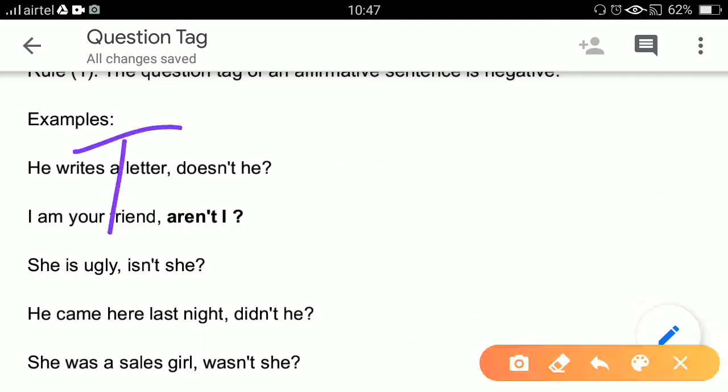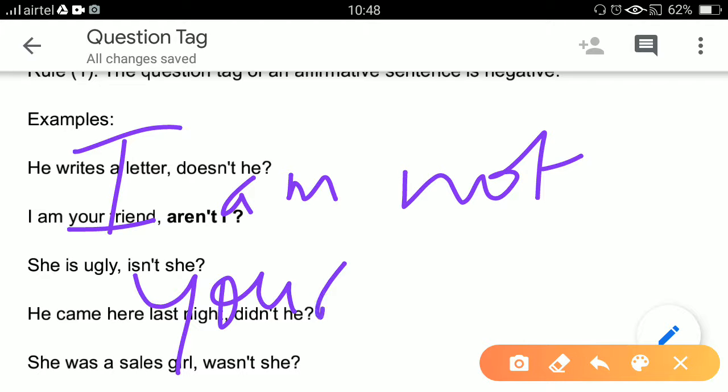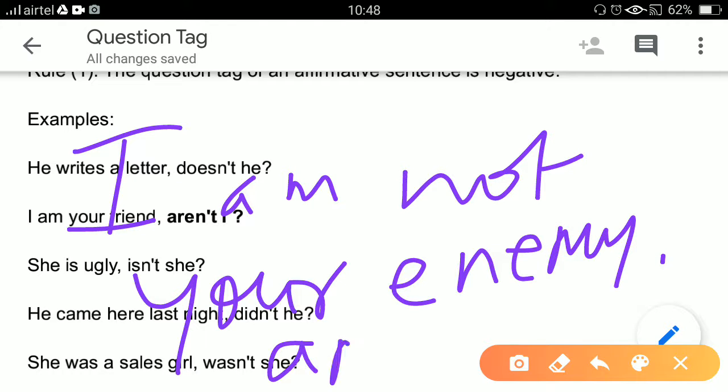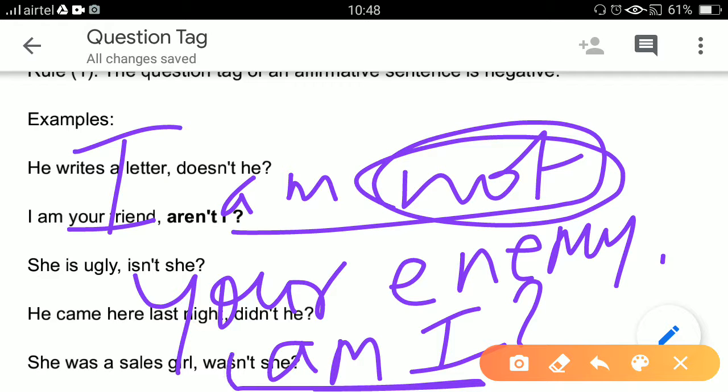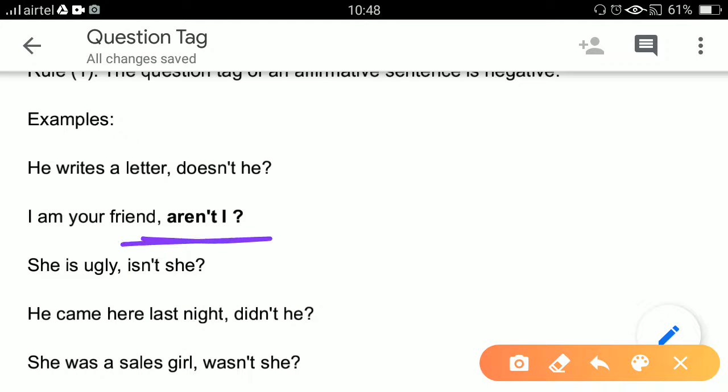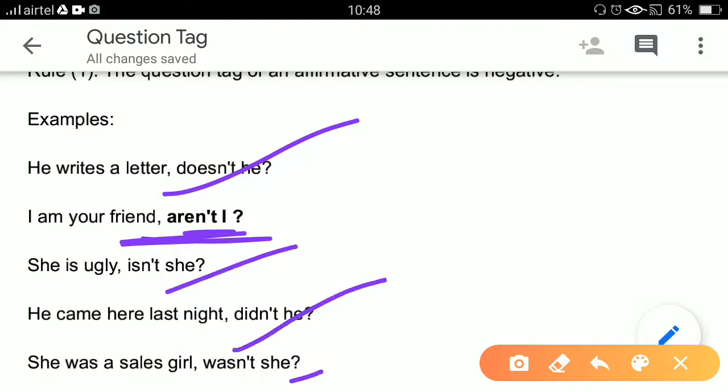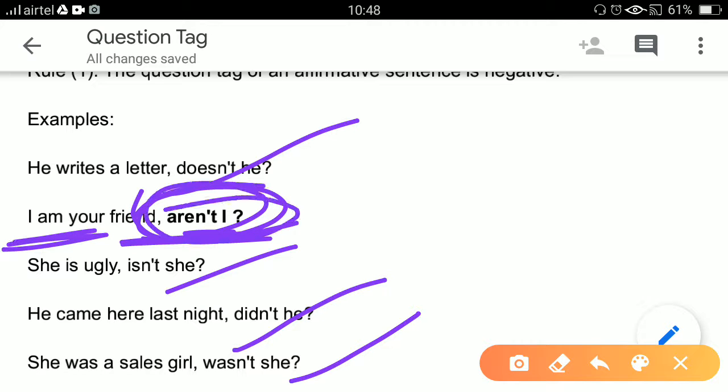But if you see I am not your enemy, then you are supposed to write the question tag am I. This is the second rule I am going to talk about. Here not is already there, so I will write am I, not aren't I. So this is an exception. Otherwise, all the things are clear. This is an exception. You must remember: if there is I am, you are supposed to write aren't I.